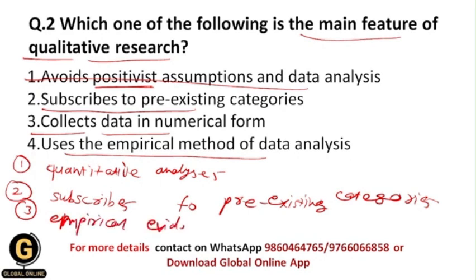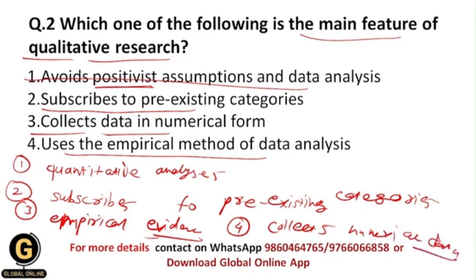Empirical evidence means evidence which is based upon observations and measurements of the data. And the fourth one is, it collects numerical data. So after viewing such characteristics, now you can understand that all of these characteristics are of quantitative research, not qualitative research. Now what are the characteristics of qualitative research?